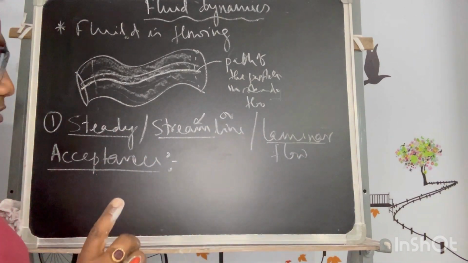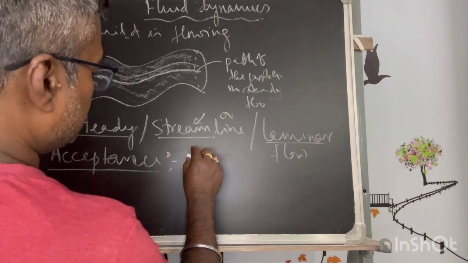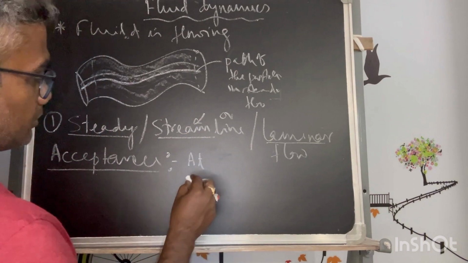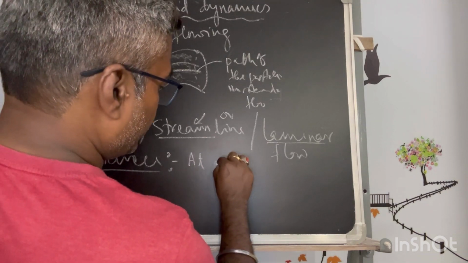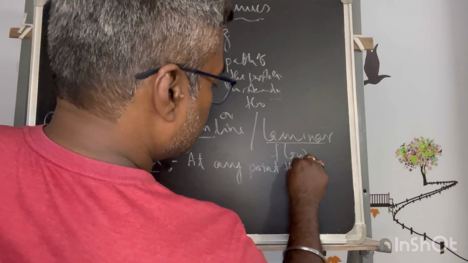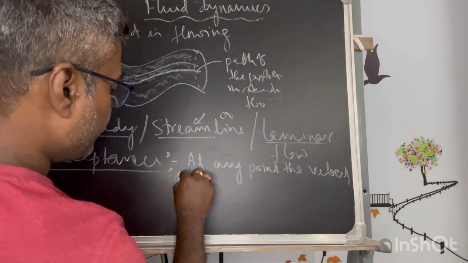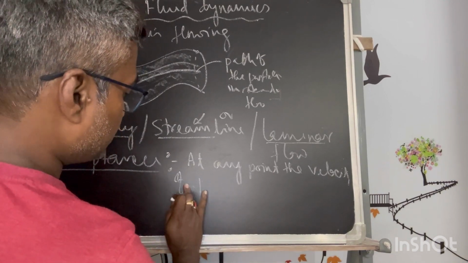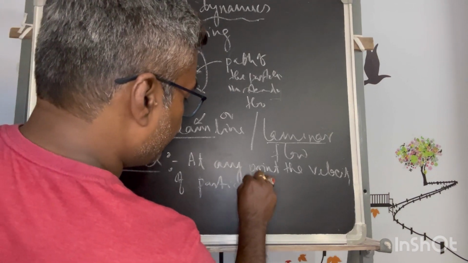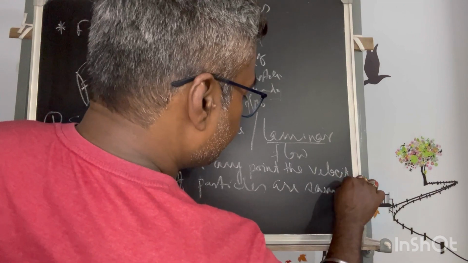That path itself is called the streamline, and the acceptance that has to be there is that at any point, the velocity of particles are same.